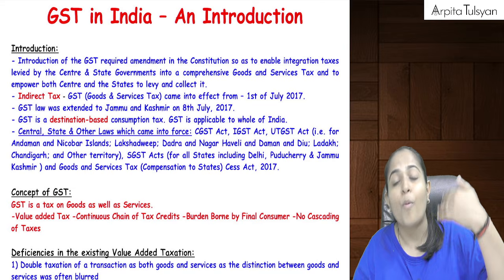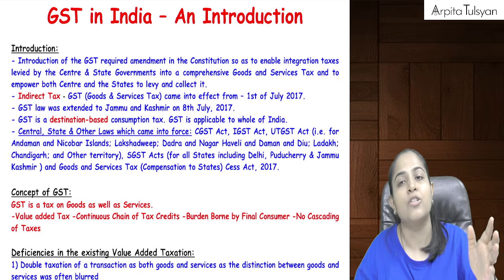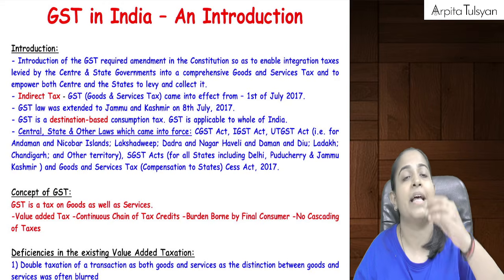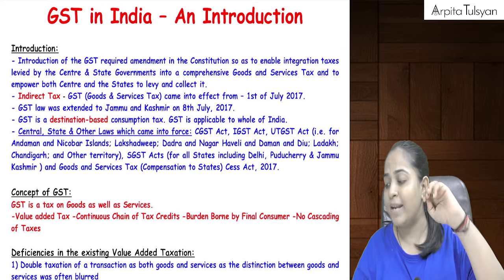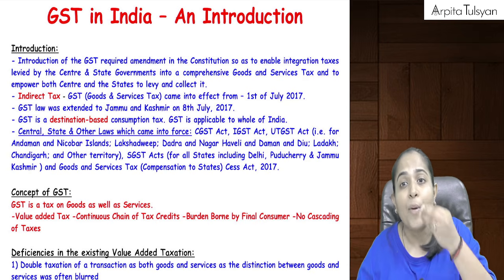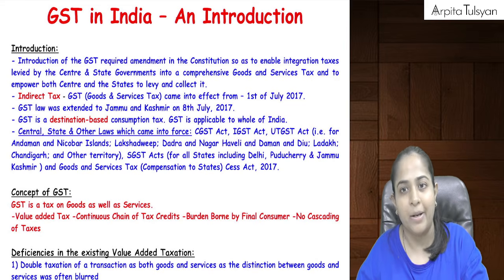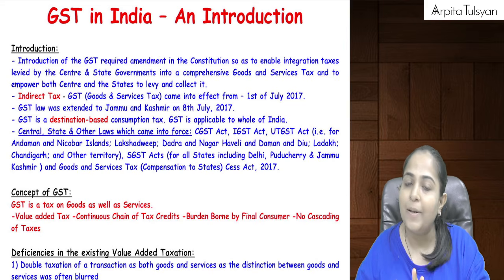Or let's say I am providing you services, teaching services, CA related services, return filing services, audit services, haircut services, food services, etc. On these services also, GST will now be applicable. Are you able to understand this?